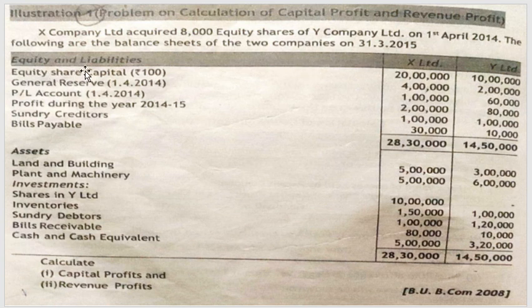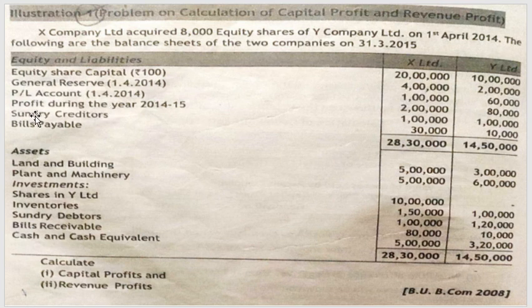Then they have given equity and liabilities for X and Y. So X is your parent, Y is your subsidiary, and assets are also given. Then they have stated equity share capital rupees 100, general reserves from 1st April 2014, profit and loss 1st April 2014, and profit during the year 2014-15 is also given. So this is the general reserve and the profit which is as of 1st April 2014, that is on the date of acquisition. So this profit is after acquisition, that is profit during the year